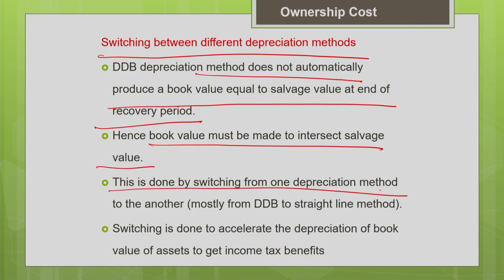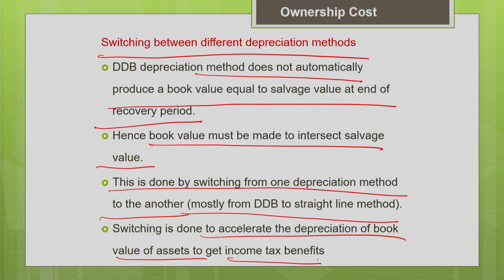Here we can also use a methodology where we switch from one depreciation method to another, so that your estimated book value matches your salvage value. You can switch from one depreciation method to another, mostly from the DDB method to the straight line method. The reason we switch, as I told you, is to accelerate the depreciation of the book value. People prefer acceleration of the depreciation of the book value of assets to get income tax benefits. That is why, as we discussed, in the double declining balance method in the early age the depreciation will be more when compared to the straight line method.